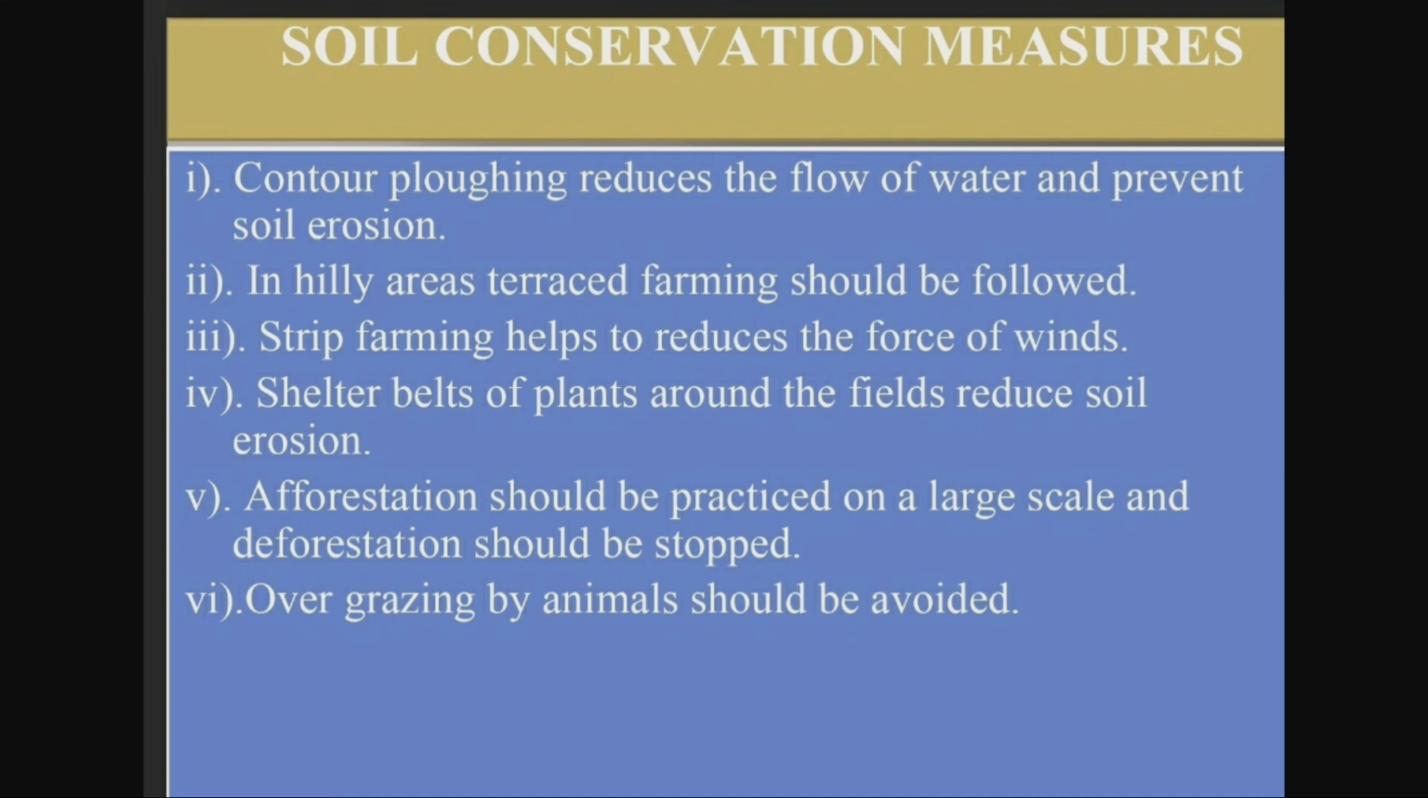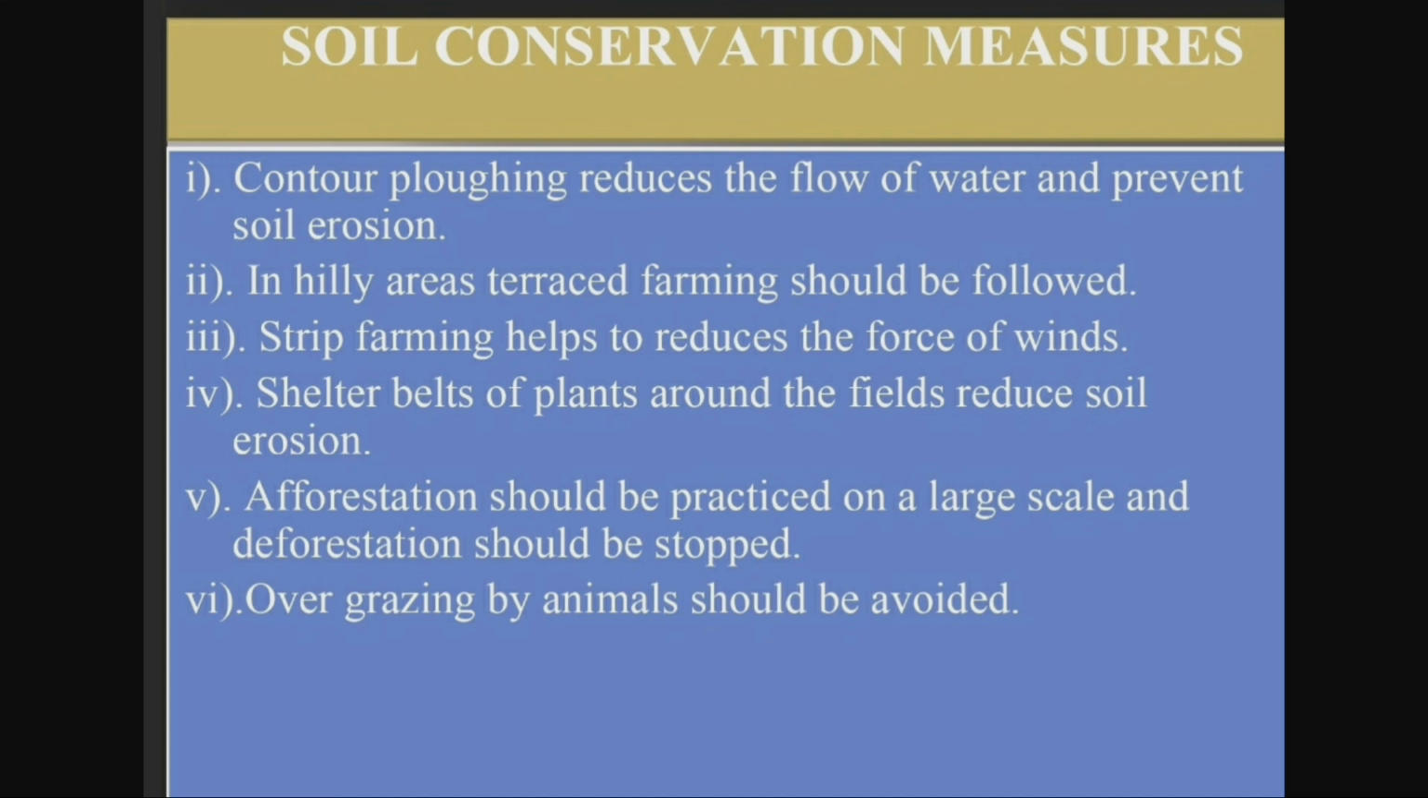The next is afforestation should be practiced on a large scale and deforestation should be stopped. That is, planting trees. We have to plant as many trees as possible. So it should be practiced on a large scale and deforestation should be stopped. The next one is overgrazing by animals should be avoided. So we should follow all these measures to conserve our soil as an important natural resource.